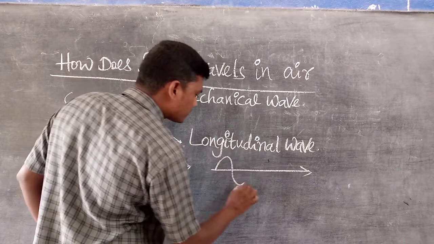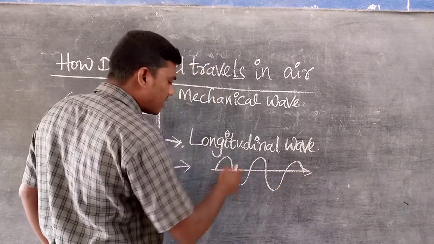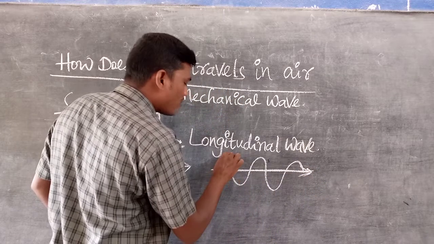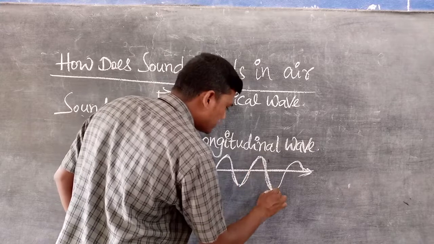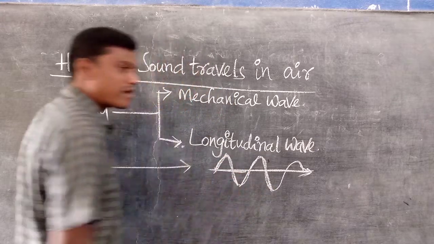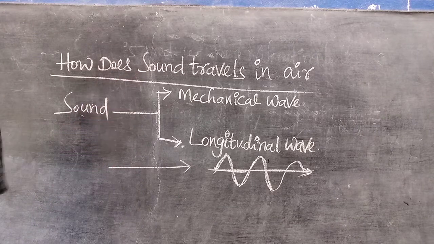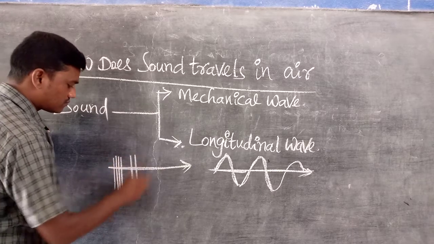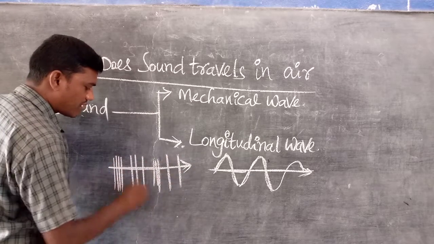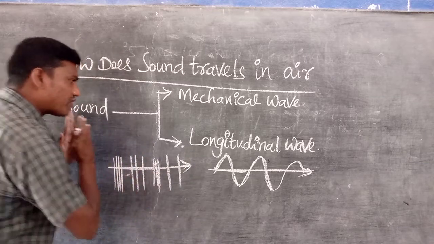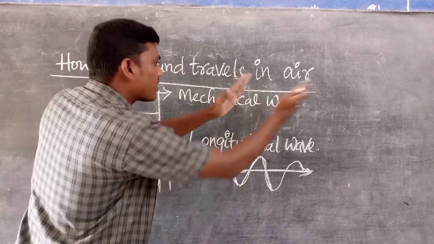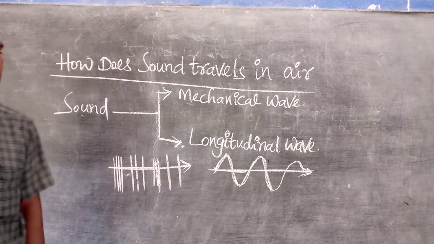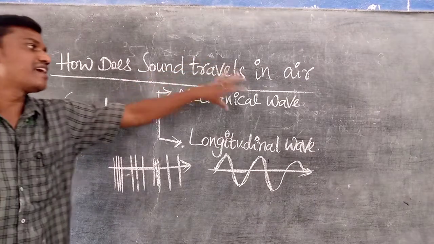For the direction of the wave, if the vibration of the particles is up and down, so the particles move either up or down, it is perpendicular, and that is the transverse wave. But for the direction of propagation of a wave, if the particles vibrate like this, that means parallel. So the particles also vibrate parallel to the direction, and that's why this is the longitudinal wave, and the other is the transverse wave. Once again, listen. Sound is a mechanical wave.